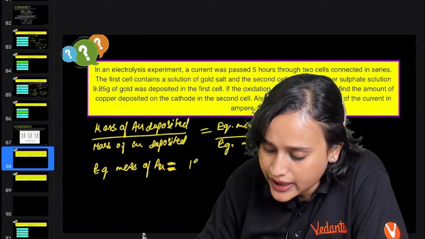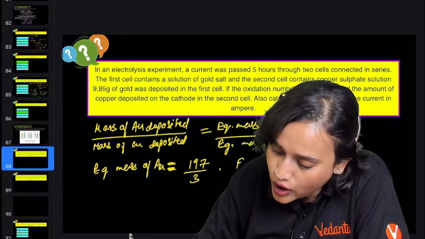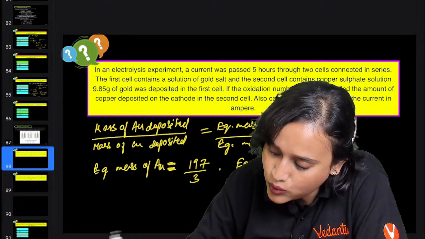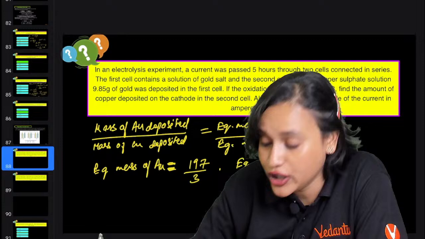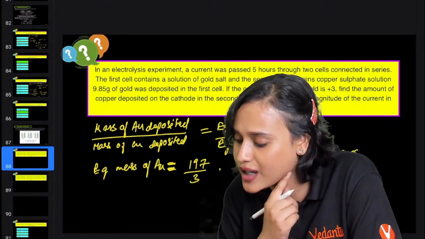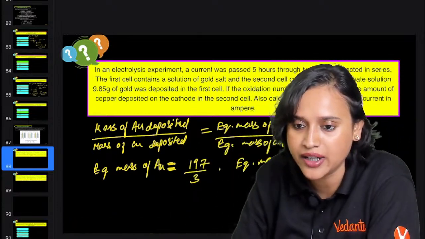Chalo, I will only write it. This is 197 divided by 3. Now, the equivalent mass of Cu is going to be 63.5 divided by 2. Copper sulfate, isn't it? CuSO4, so that means Cu2 plus. So that is Cu divided by 2.